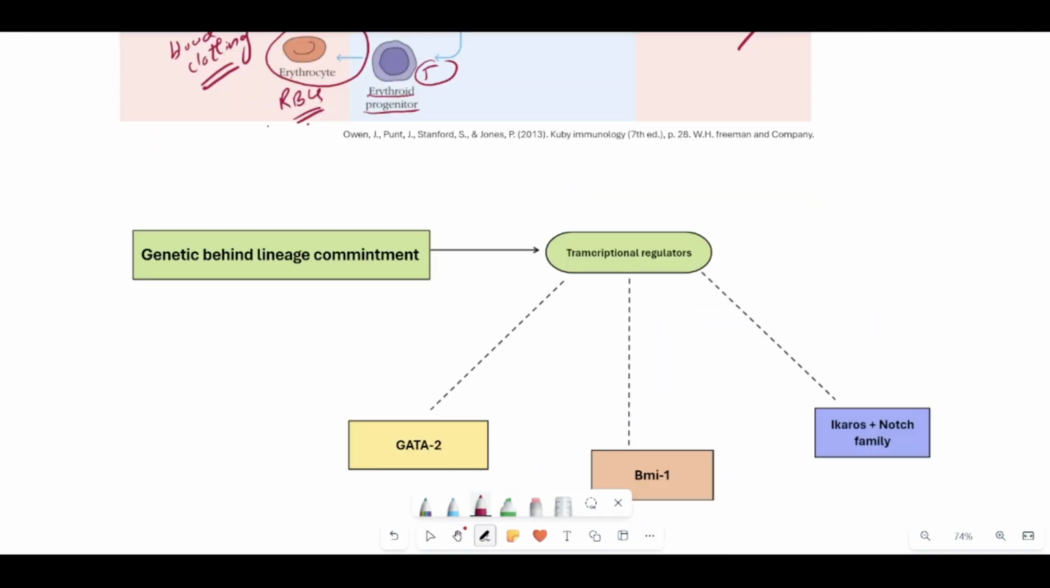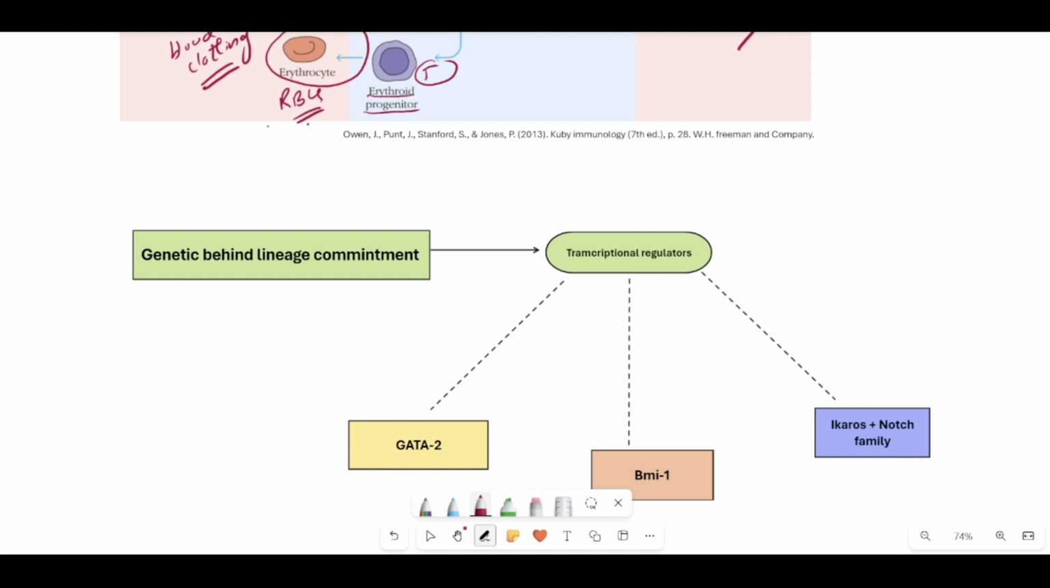Now, what are basically the genetics behind this hematopoiesis process or this lineage commitment process? Because definitely if a cell is going to decide that it is undergoing a specific lineage commitment, whether the myeloid lineage commitment or the lymphoid lineage commitment, there are certain decisions which take place at the genetic level, because all the activities of the cells, their self-renewing ability, their lineage commitment abilities, all these characteristics are controlled at the genetic level, that is at the DNA level.